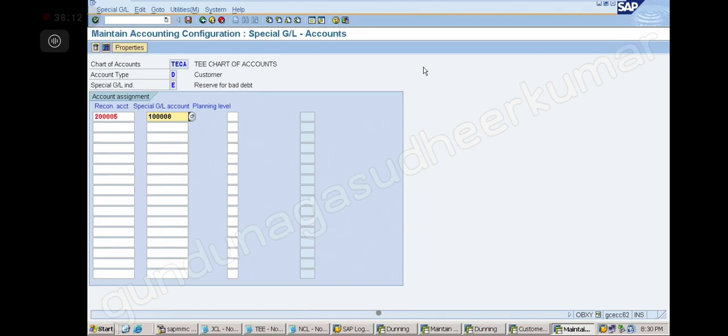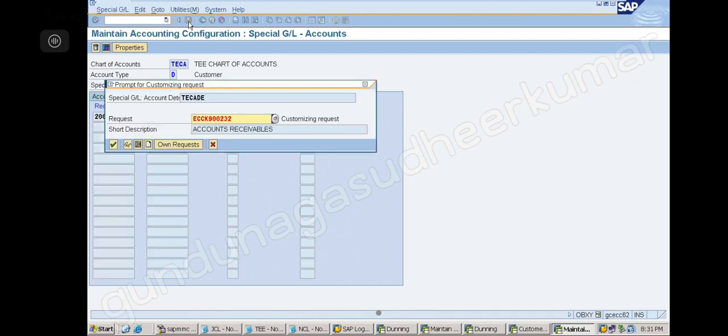No, this is not an expense. They have not written off yet. You will understand when you move to bad debts in the program. I will explain tomorrow how it will work, right? So now save this.